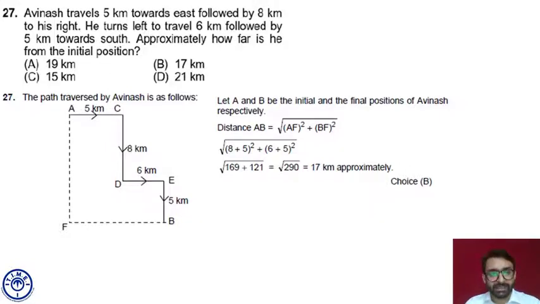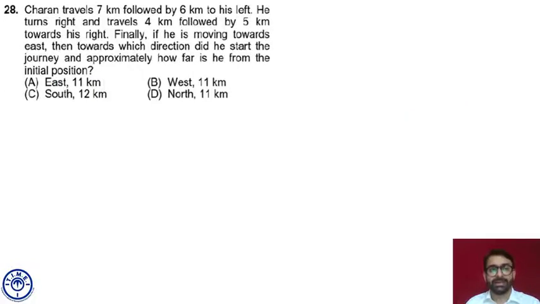Again, the movement has to be tracked, and later if we have to calculate the distance between two points, the Pythagoras theorem is going to be helpful. But to use the Pythagoras theorem, we need the lengths of two sides of the triangle to calculate the length of the third side, which is AB. Fine. So let's move to the next question. Question number 28.